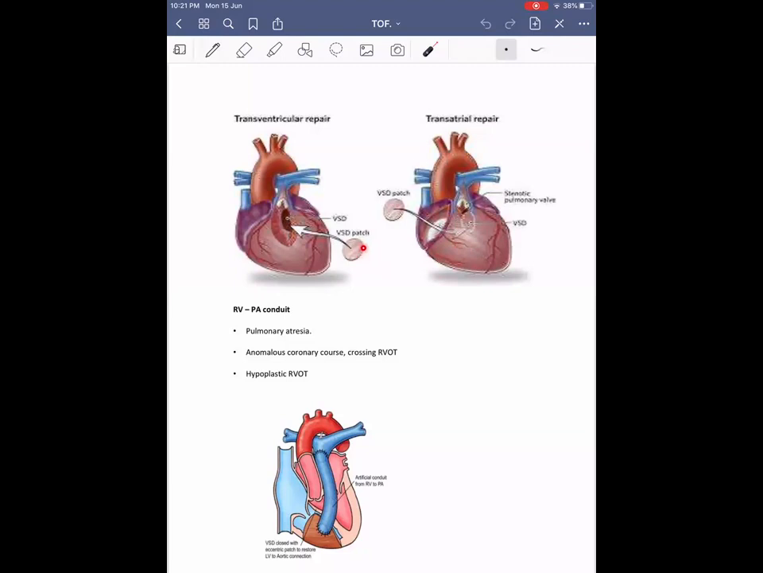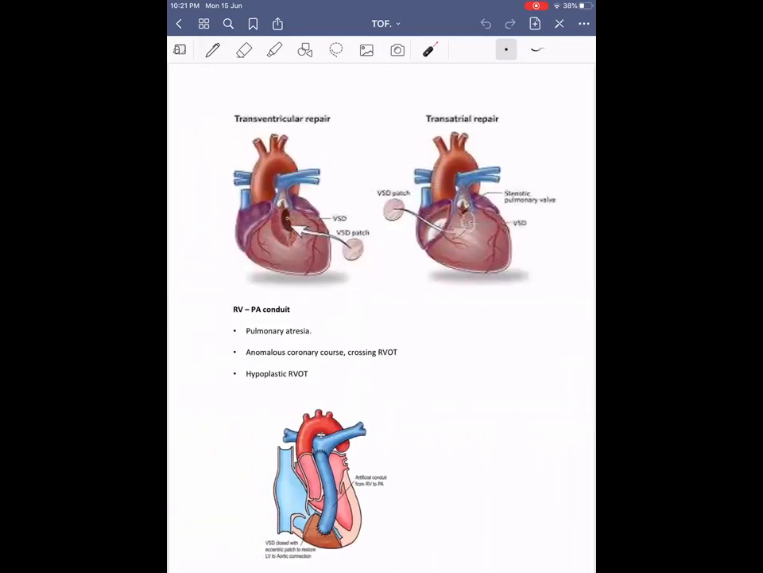In the case of the transventricular approach, they are going to incise all along the right ventricle. This in turn will increase the risk of scar formation over the right ventricle, arrhythmias, and RV dysfunction. Then an RV to PA conduit is used whenever there is pulmonary atresia, an anomalous coronary artery crossing the RVOT, or marked hypoplasia of the RVOT.